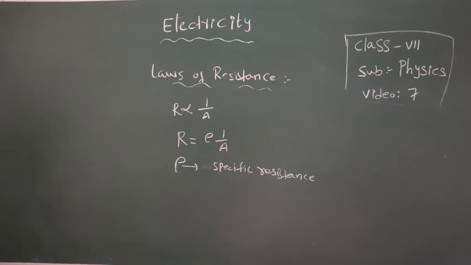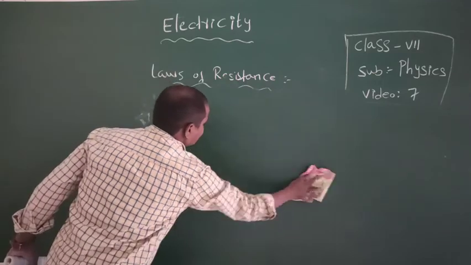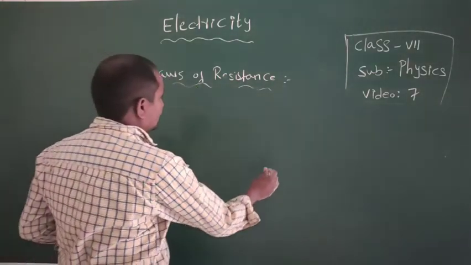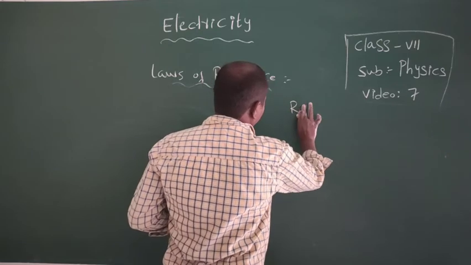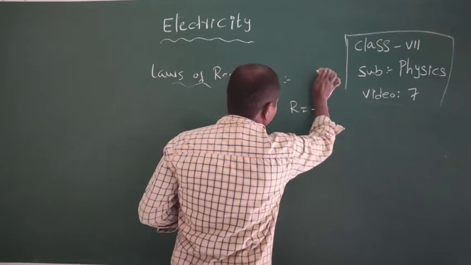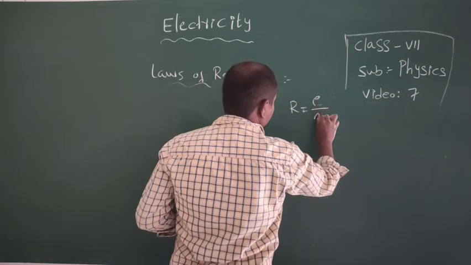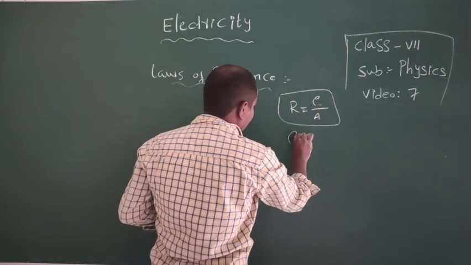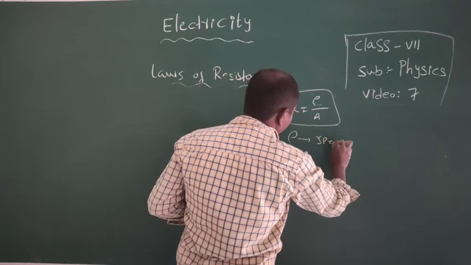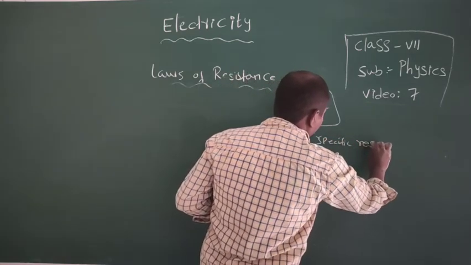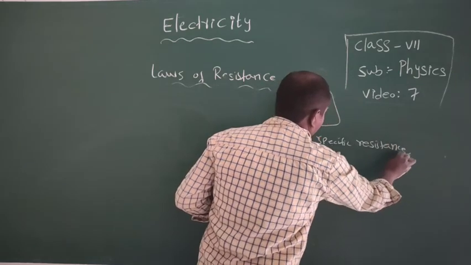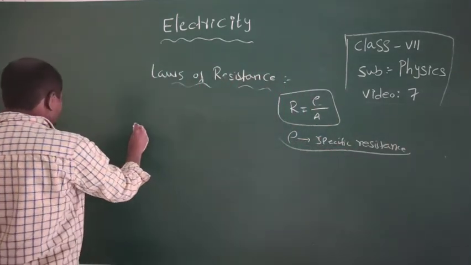If there is a conductor of unit length and unit area of cross section, then R is equal to rho by area. It is specific resistance.